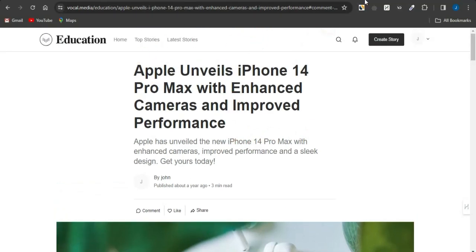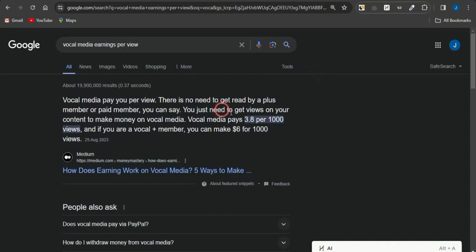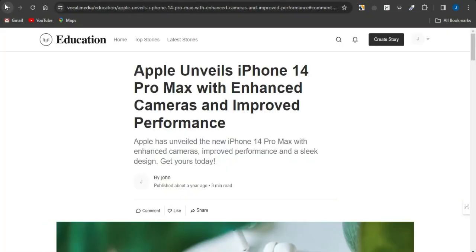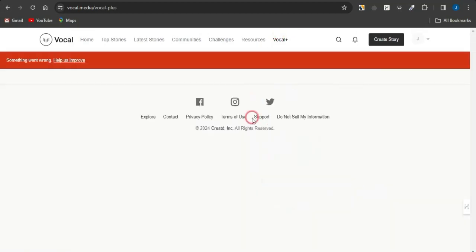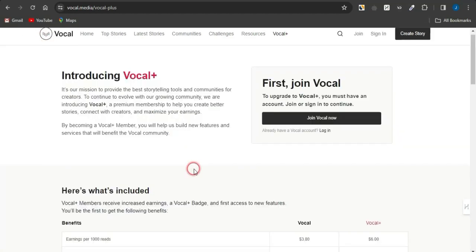Now you can take note, guys, that with Vocal.media you can actually go on to earn up to $3.8 per 1,000 views right now. That's absolutely cool. That's if you're a normal Vocal.media creator. But if you're a Vocal Plus creator, you're going to be earning up to $6 right now per 1,000 views. And how do you become a Vocal Plus creator right now? For Vocal Plus, if you click on this section, you can see much more details about becoming a Vocal Plus creator.